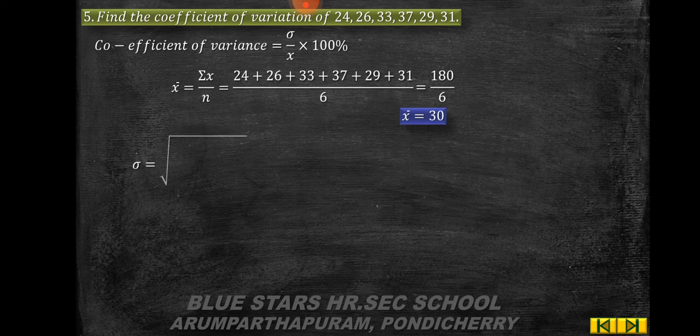So, next you have to find the standard deviation. So, sigma is equal to root of summation x square by n minus summation x by n the whole square.